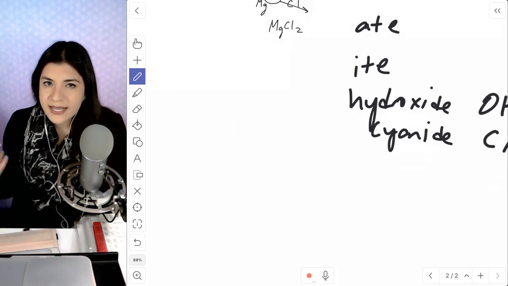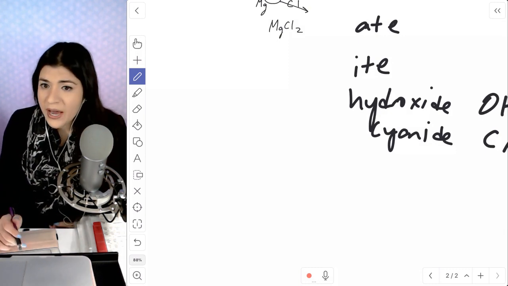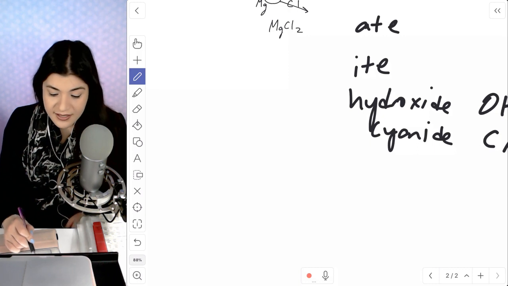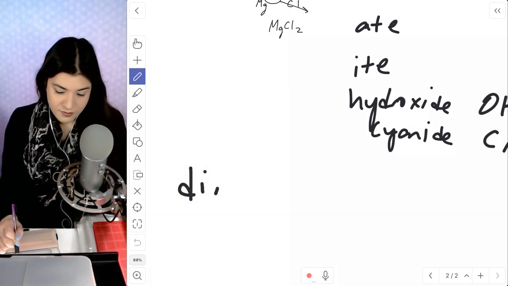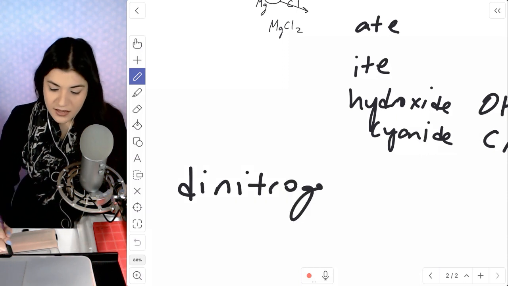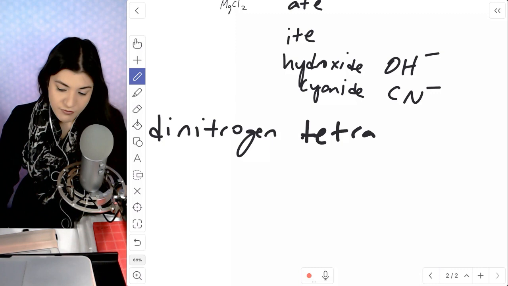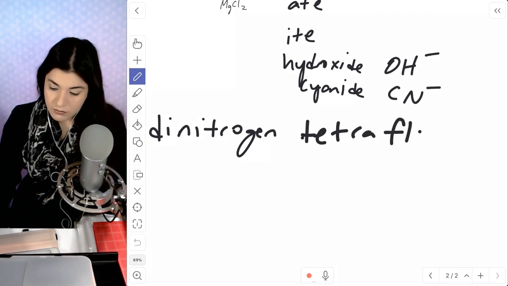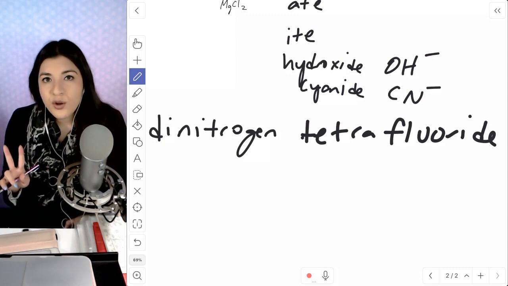Real quick, I'll do an example of a covalent compound, and then I will move on. So covalent compound, let's say if we had dinitrogen tetrafluoride. Okay, so covalent compounds, remember, they consist of 2 nonmetals.